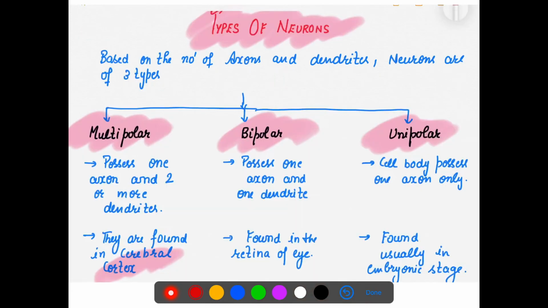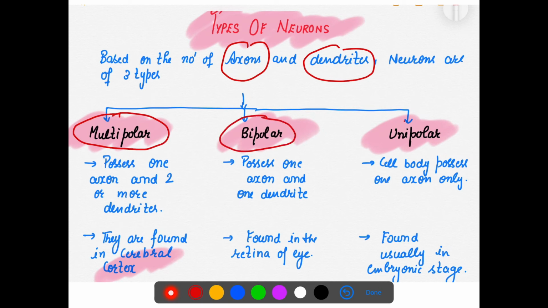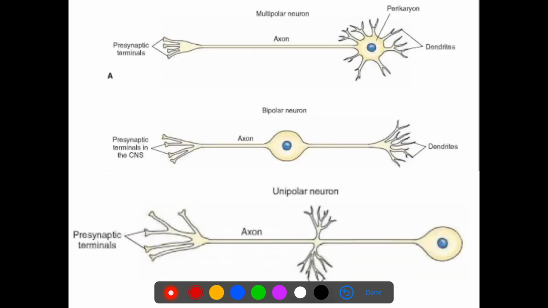The last one is the types of neurons. Now you know about axons and dendrites. Neurons can mainly be of three types: multipolar, bipolar, unipolar. Look at their names. Multipolar neurons mainly have one axon and two or more dendrites, like this.